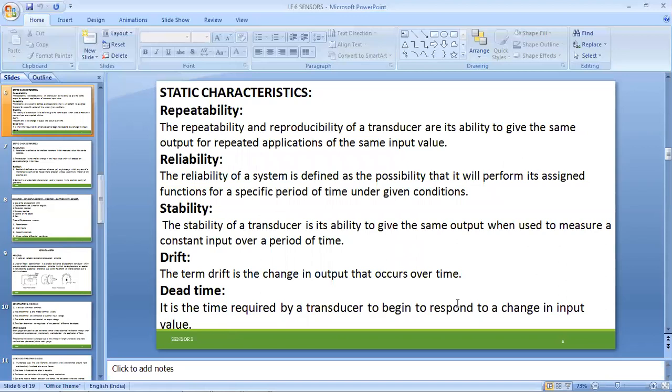Stability, in the sense of giving the same output when used to measure a constant input. It should not vary from one system to another system. So if a company has manufactured n number of systems, each and every system needs to generate the same output value based on the given input value. That is nothing but stability.